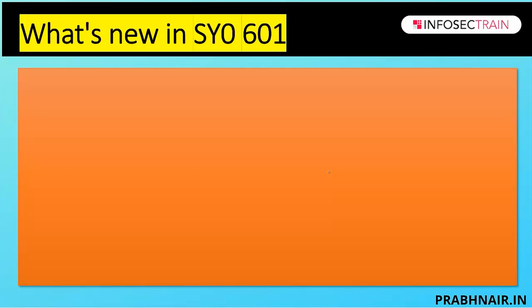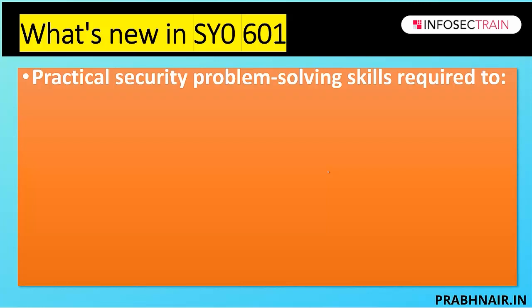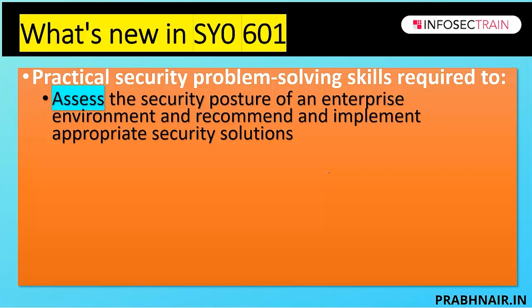So what is new in the Security Plus 601? It basically validates your practical security problem-solving skills. For example, it helps us understand how to assess the security posture of an organization. Say I want to implement some necessary control. Before implementing any necessary controls, I need to assess what kind of gaps we have. So understanding the gaps comes in the first stage. First assess the security posture of an enterprise, then implement the necessary controls. We'll cover the necessary security solutions we have.